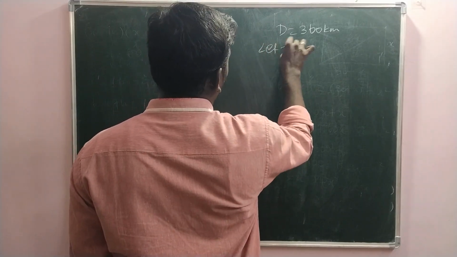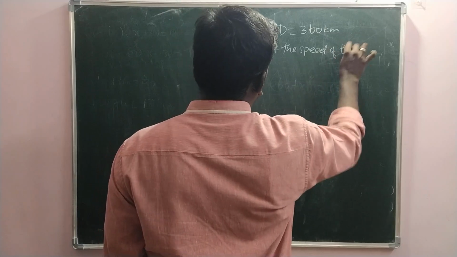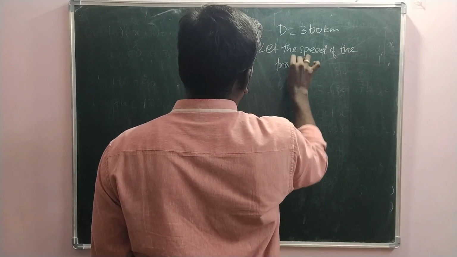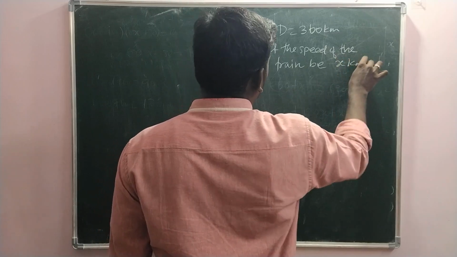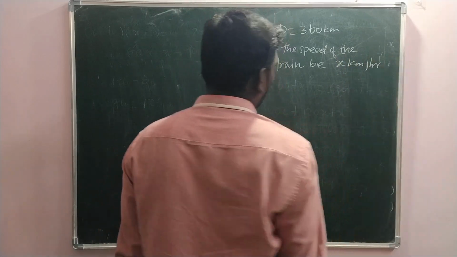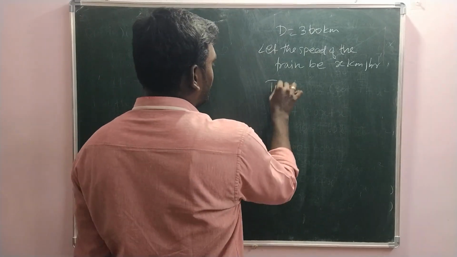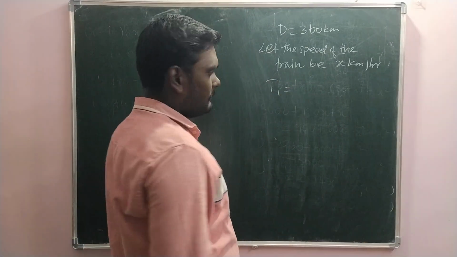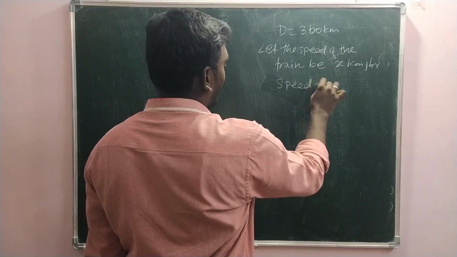So let the speed of the train be x kilometer per hour. Okay. And then the time t1 initially, using the same speed. You know speed is equal to distance by time, we have one formula.